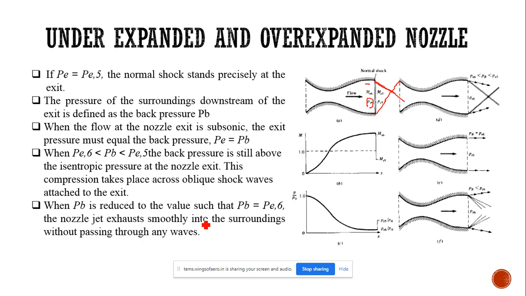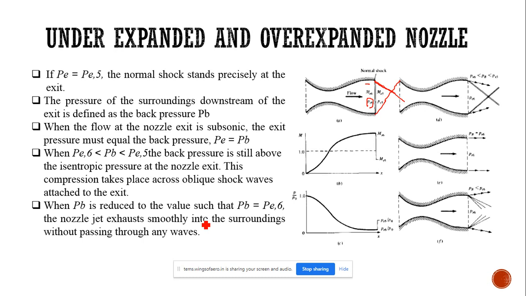So anyone tell what is an under expanded nozzle? Sir, PE less than PB. PE less than PB. Okay, that is called under expanded. What is over expanded?